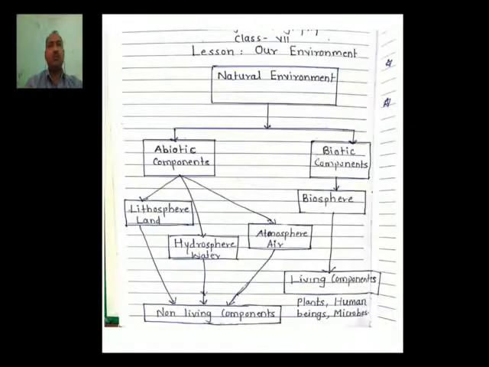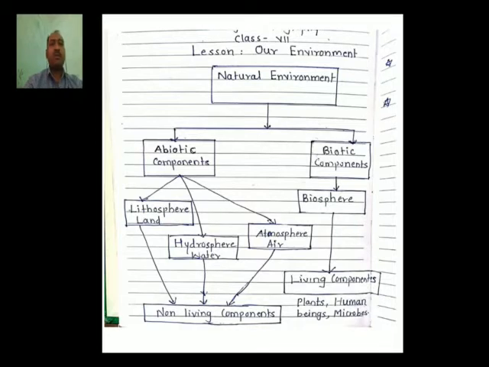Hello, good morning student. In the last video, we already discussed some information about what is environment and what is the classification of environment. Today we will get detailed information about natural environment. Whenever we think about natural environment, we must include abiotic components and biotic components. In short, natural environment comprises abiotic components and biotic components.